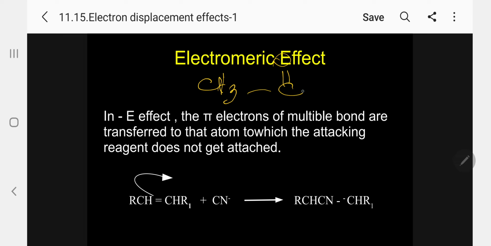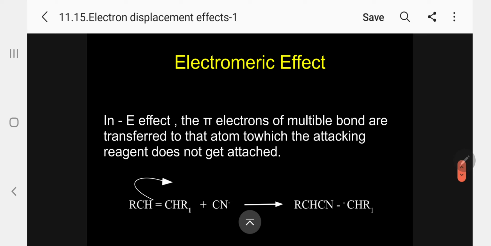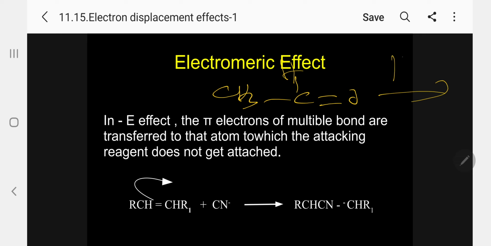Then you can understand now. CHO. I will take HCN. Then you can understand here. So kindly follow. Instead of here, I will write for your convenience, like this, C double bond O. This is for your understanding.